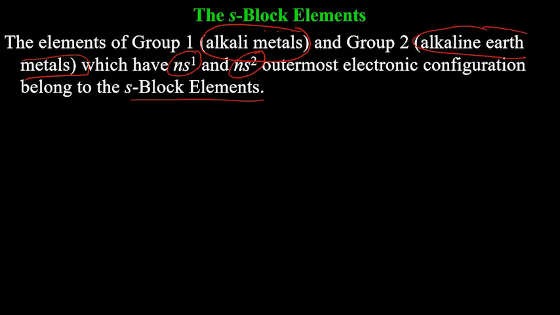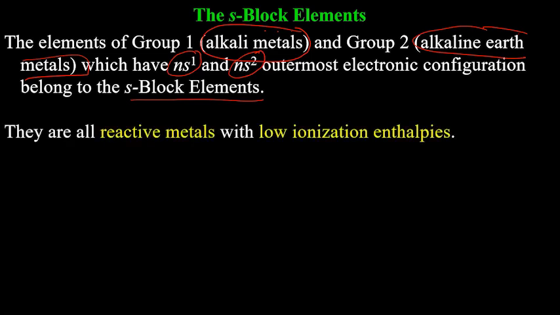Then alkaline earth metals means their compounds are found in Earth's crust. They are also alkaline in nature, but these are found in the earth crust. That's why alkaline earth metals. They are all reactive metals with low ionization enthalpy. All group 1, group 2 elements are basically very reactive.